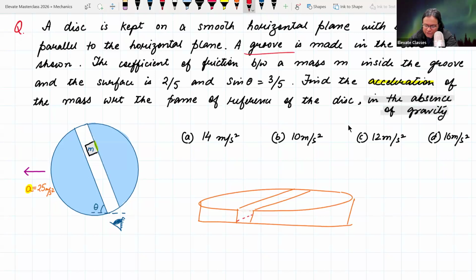The coefficient of the friction between the mass m, तो इस groove के अंदर एक mass है. Here there is a mass. Okay, there is a mass here. Okay, the mass can slide back and forth inside the groove. The coefficient of friction between the mass inside the groove and the surface is 2/5, and sin theta is